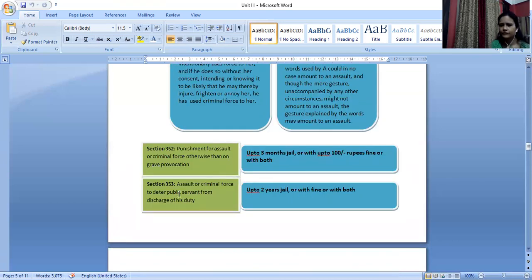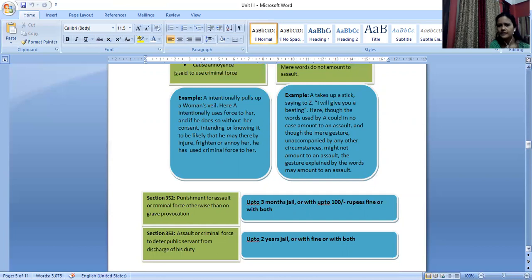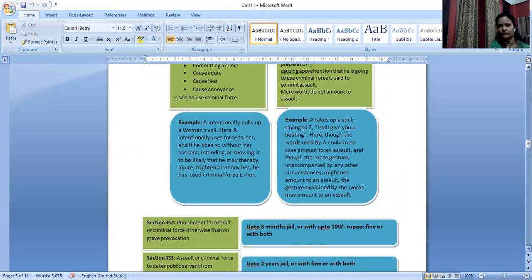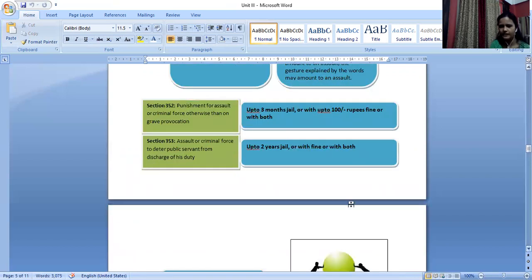Now, there are two different sections that you can remember with regard to punishment. So what happens is this particular section, right, 350 and 351, it just mentions the type of crime. All right, punishment is not provided in that section.